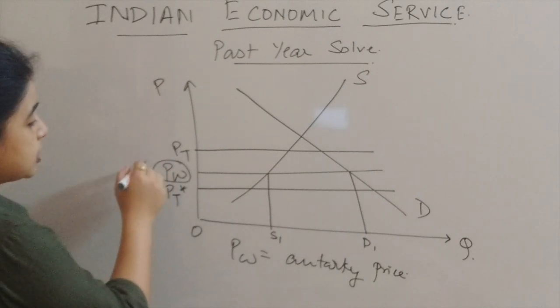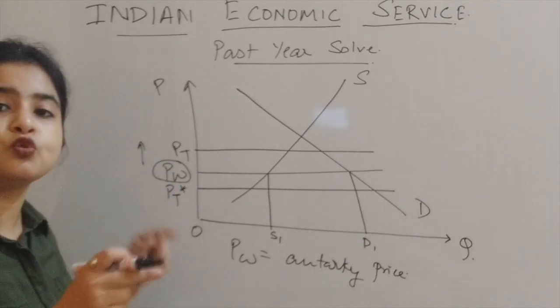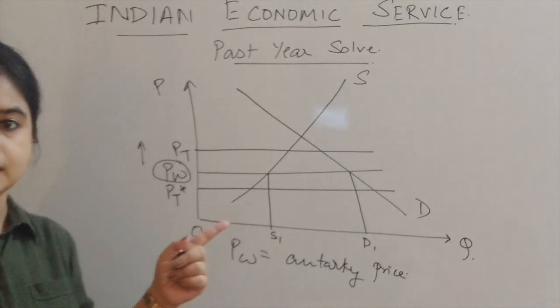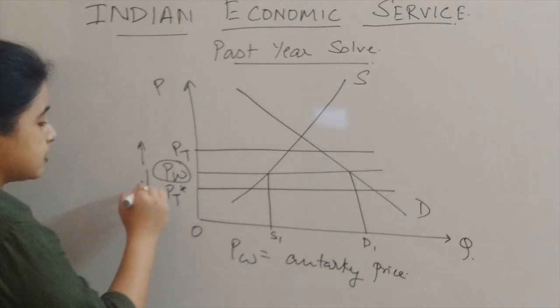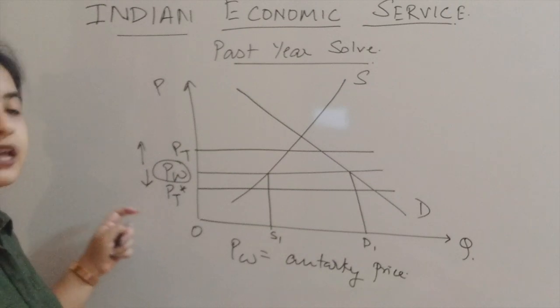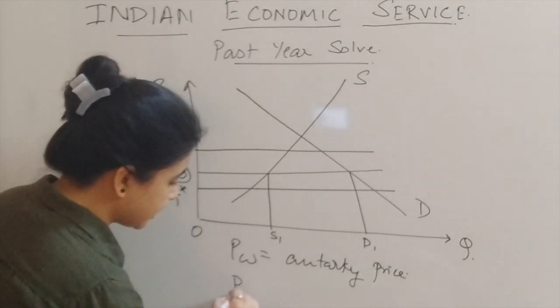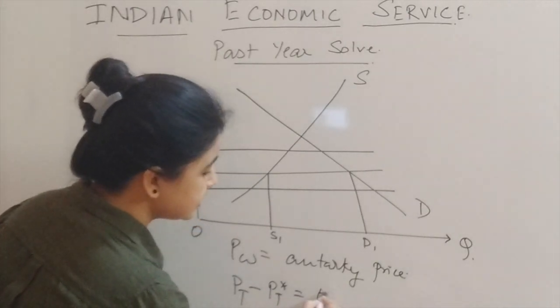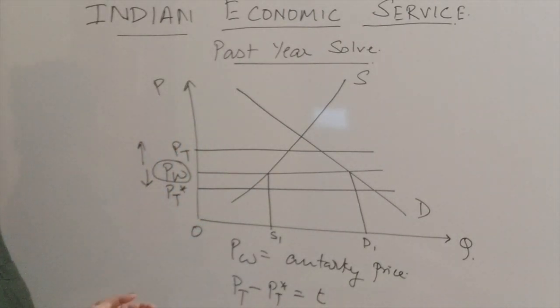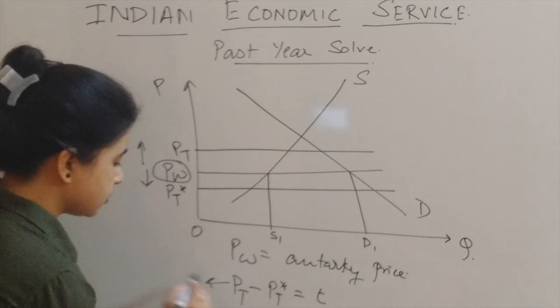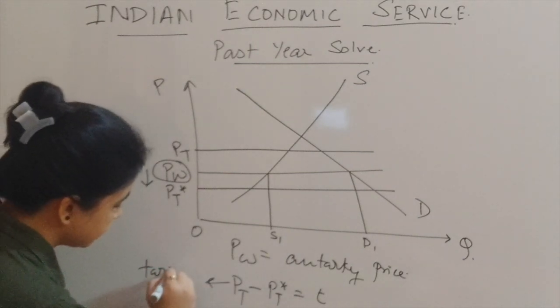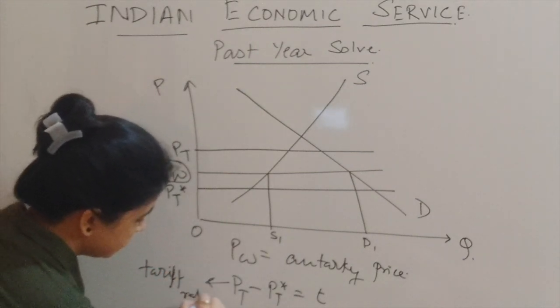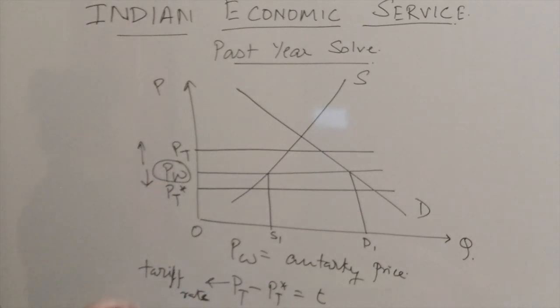Now after imposition of tariff, the price increased for the two free trading countries to PT, and it also lowers for the rest of the world to PT star. So we can also find that PT minus PT star is the tariff rate. Let me denote it with T. This is the tariff rate. Okay.